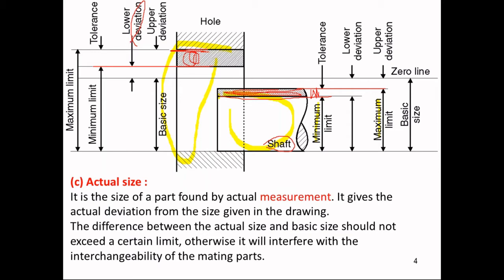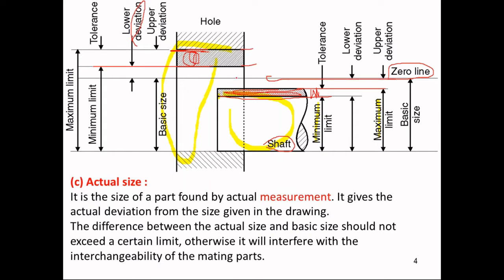What do you mean by deviation? It is nothing but the distance from the zero line, this zero line. For any feature, either shaft or hole, deviation is the distance of either limit from this zero line.